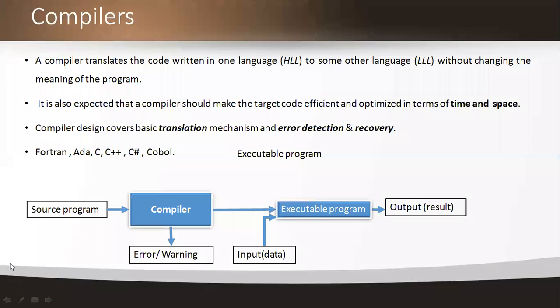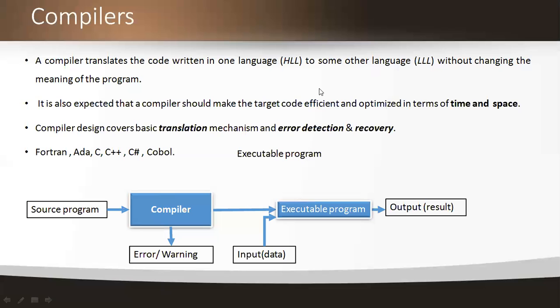Now, the most important concept: before knowing about the language processor, first we need to know what the compiler is. Basically, the compiler came from the family of translators, which we already learnt in the last class. Compilers are basically translators. Why are we calling them translators? It came from the translator family, as I already said in the last class.